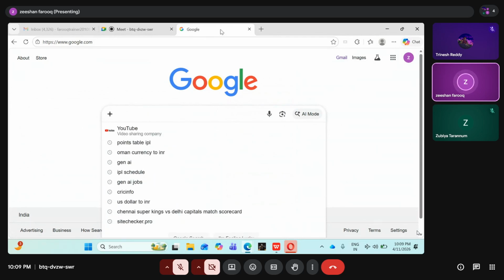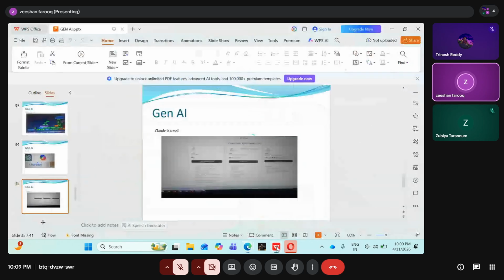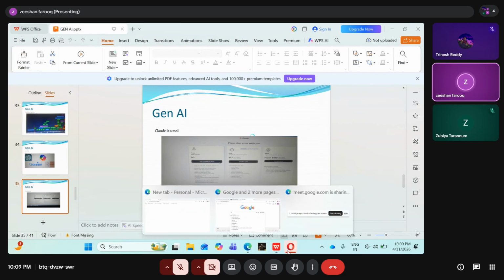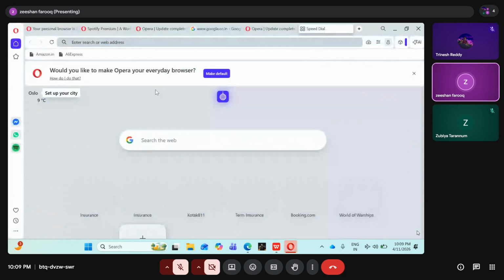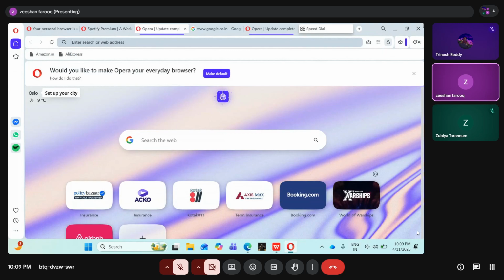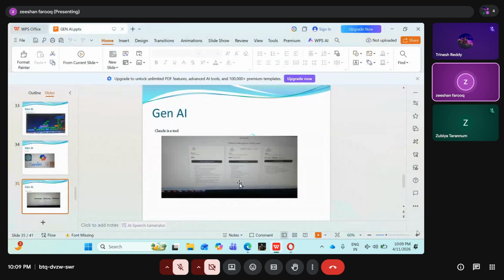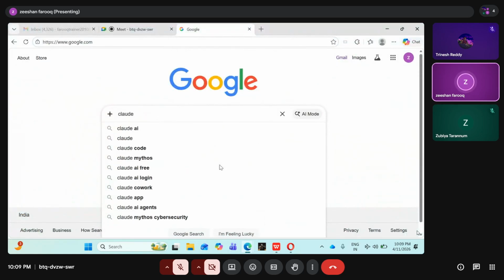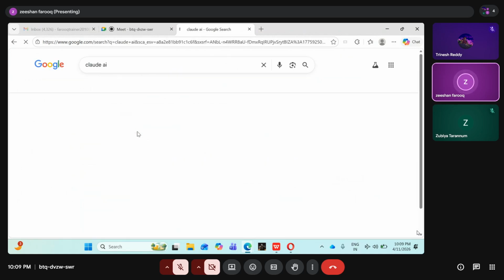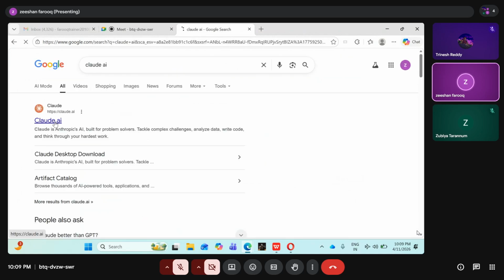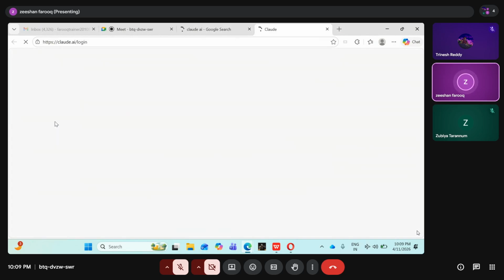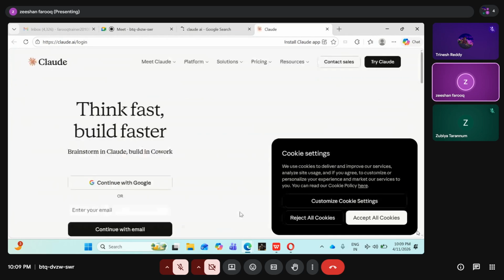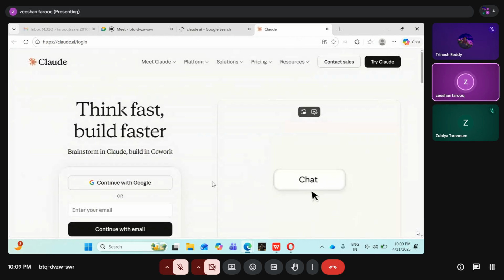Till now we saw the theory, and now we are going on to the practical. We'll start using this tool called Claude. Let me go here and open Claude AI. Once I type Claude AI, this will open like this. It's an Anthropic tool, and mainly people are using it. This is also like ChatGPT.